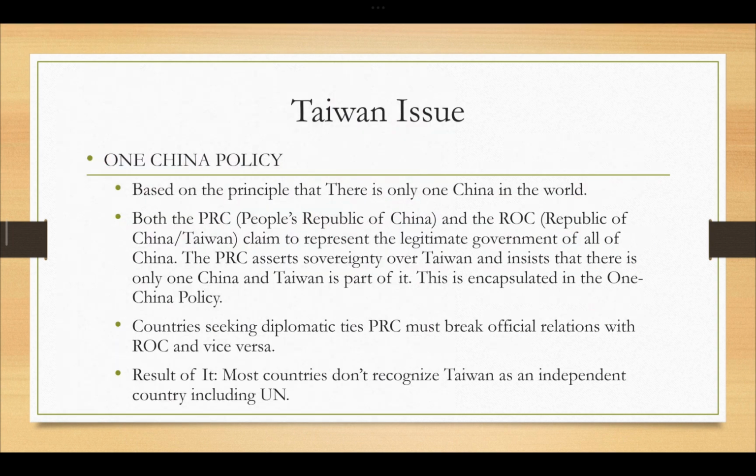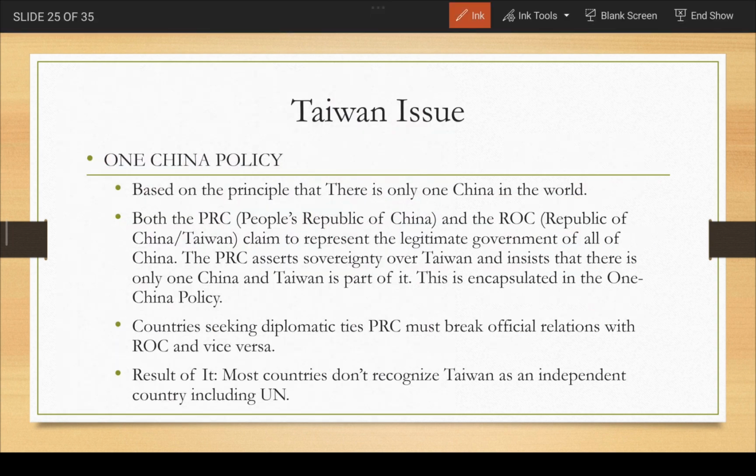Now, moving forward, before we dive into the entire issue, first of all, we must know about this One China policy. See, this is based on the principle that there is only one China in the world. That's an important point to remember.